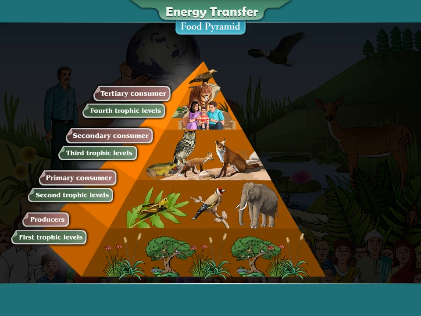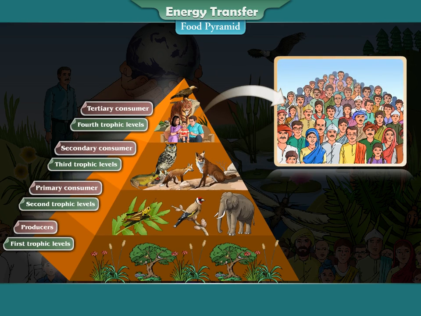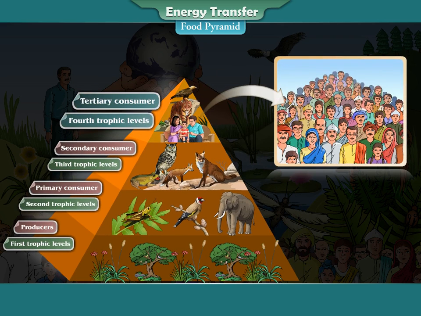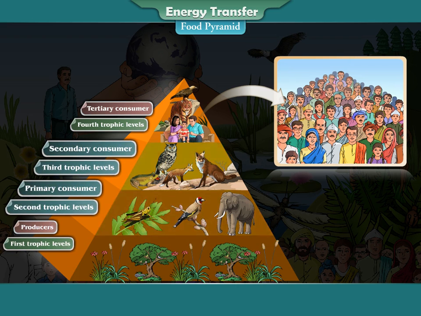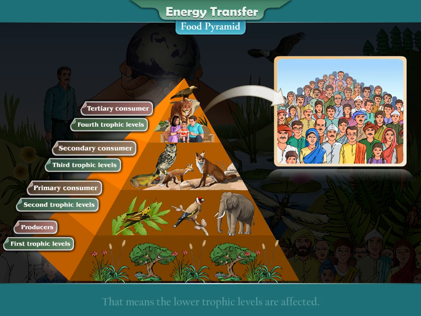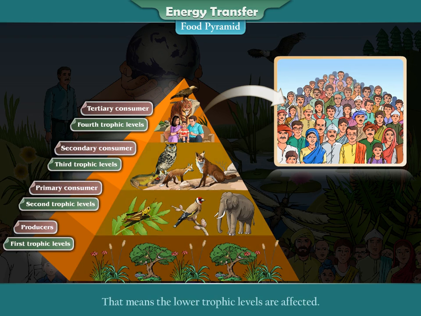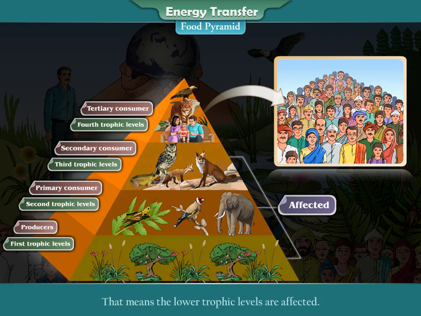For example, if the human population, tertiary consumers, increases, a larger amount of producers and lower level consumers will be used up as food. That means the lower trophic levels are affected.